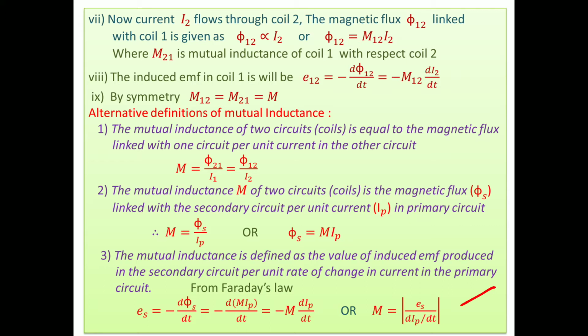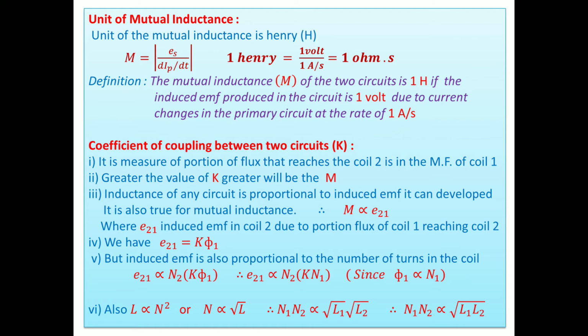How can we make it? Mutual inductance of the coil is defined as the value of induced EMF produced in the secondary circuit or secondary coil, whatever we can say, per unit rate of change of current in the primary circuit. The same definitions are there as for self-inductance, but instead of the same coil we consider the other coil here. Thereafter we are looking forward to another topic.